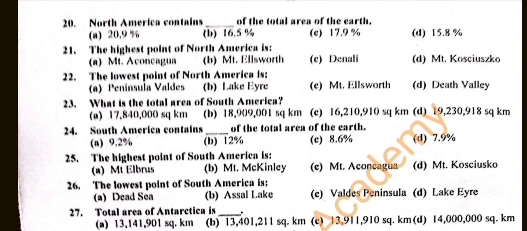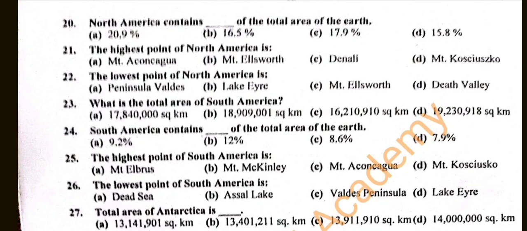21. The highest point of North America is A. Mount Logan, B. Mount Ellsworth, C. Denali, D. Mount Queen. And the correct answer is C. Denali.